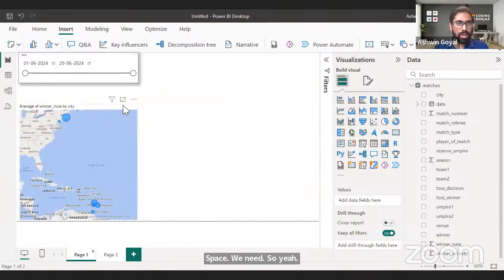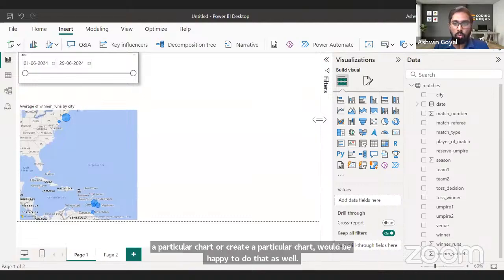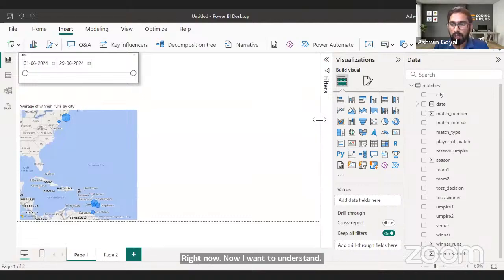Coming back very quickly, let's add one more chart that everyone wants to see. And maybe I'll invite ideas also at this point. If you want me to display a particular chart or create a particular chart, I would be happy to do that as well. Right now I want to understand for the winner, what was the average number of runs scored.